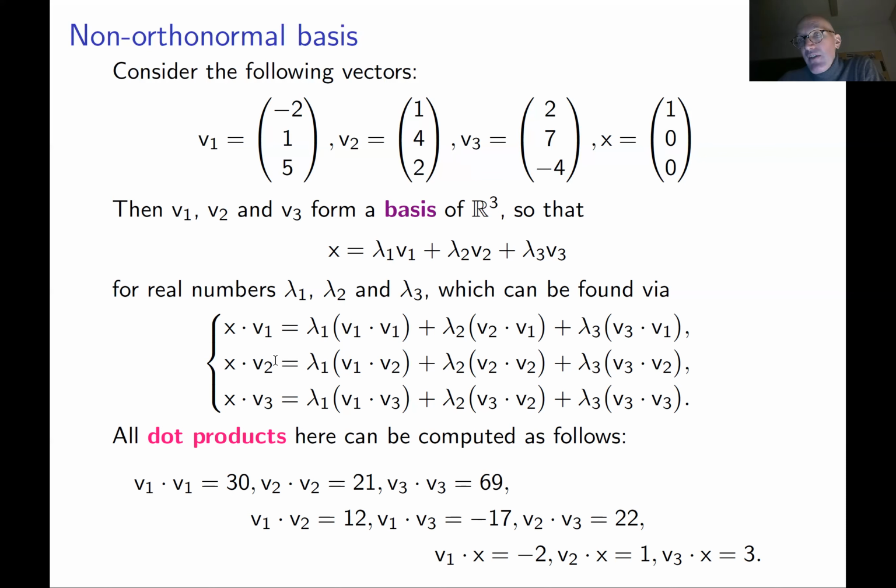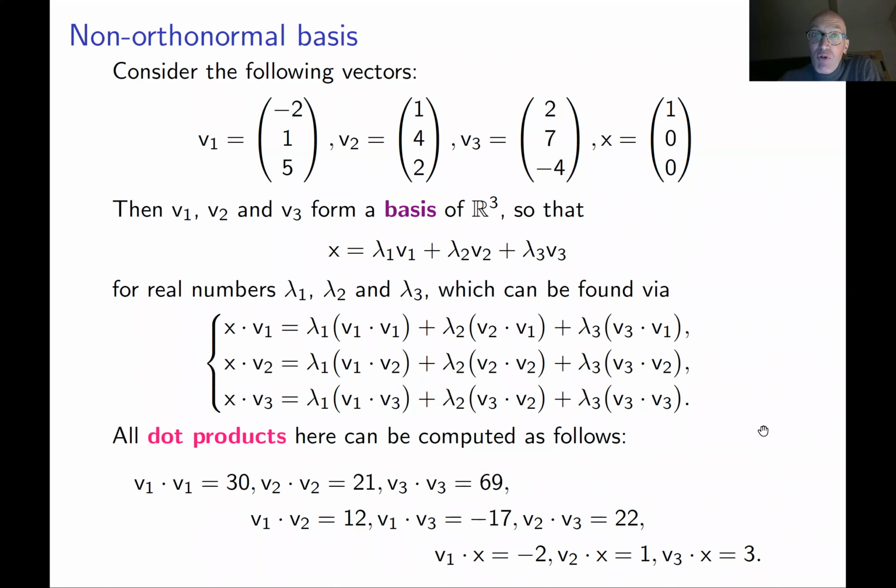You have again three unknowns, three equations, which you can solve with some time and energy. But just look, if these three vectors were orthogonal, then this system of equations is going to be much simpler. Basically, this number is going to be 0, this number 0, this 0, this 0, this and this. So you're going to have a very simple system of equations.